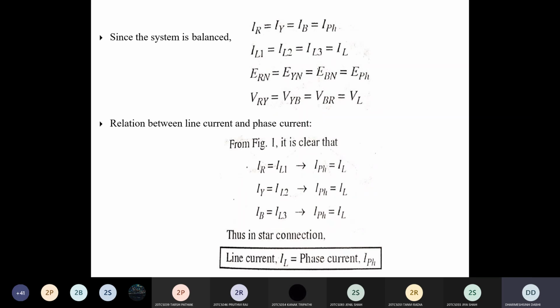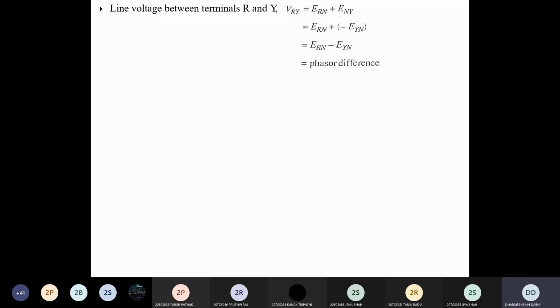The line voltage between R and Y phase is equal to ERN plus ENY, where ENY is replaced by minus EYN.